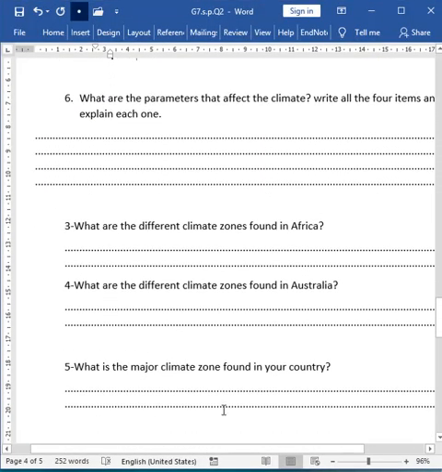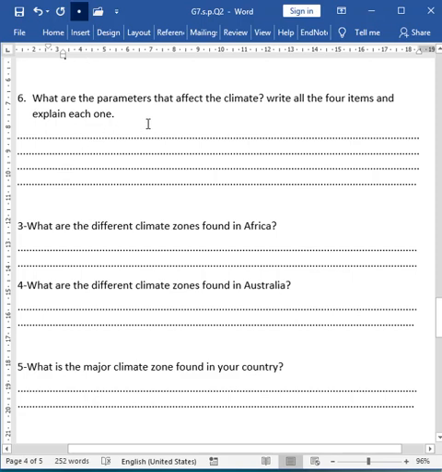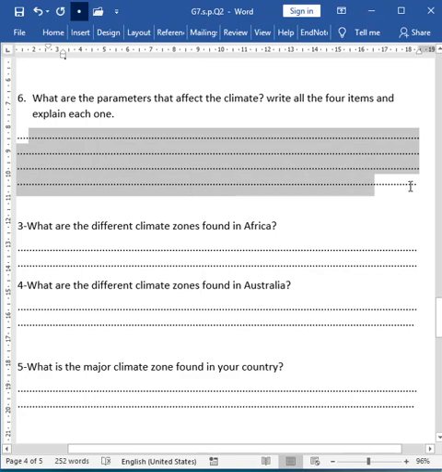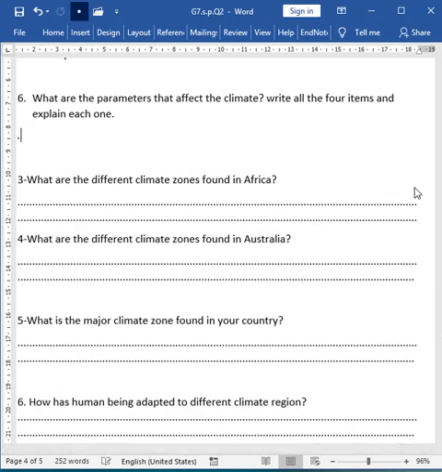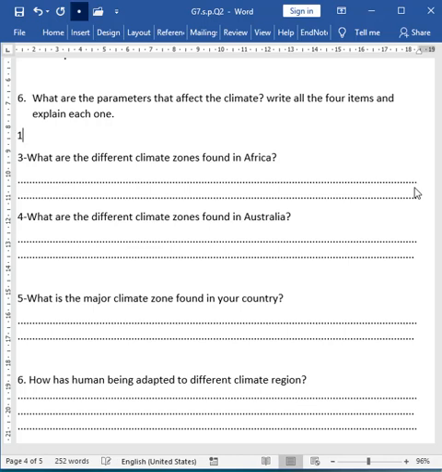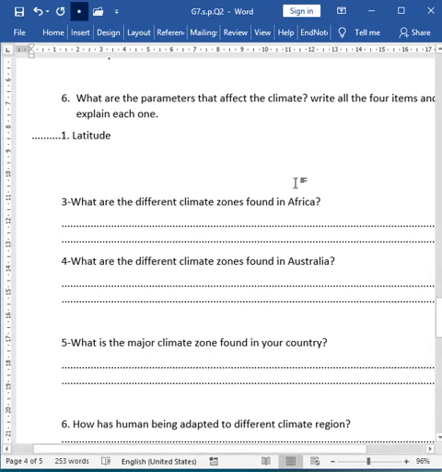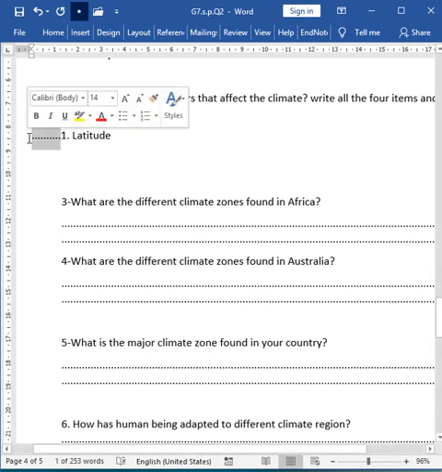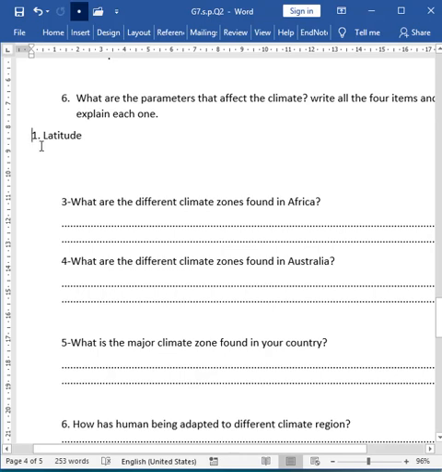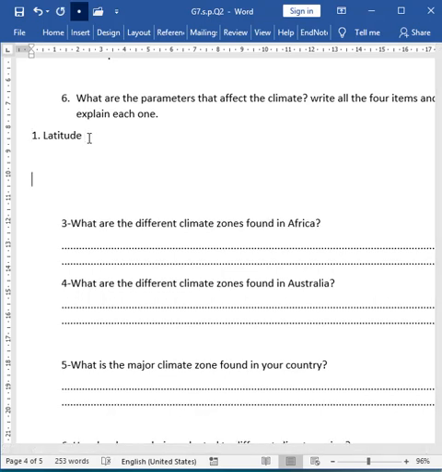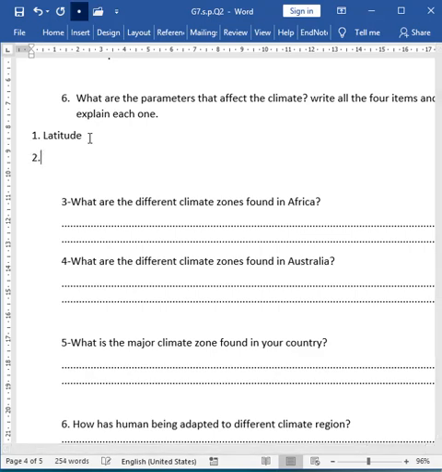Okay, the next question, number 6. What are the parameters that affect the climate? Write all the 4 items and explain each one. If you remember, we talked about it in class very much, and I gave you full examples. So the first one was the latitude, which we said that the climate gets hotter as we get closer to the equator, and as we get further from the equator it gets colder. Number 2, it was the altitude, or the other word is the height.